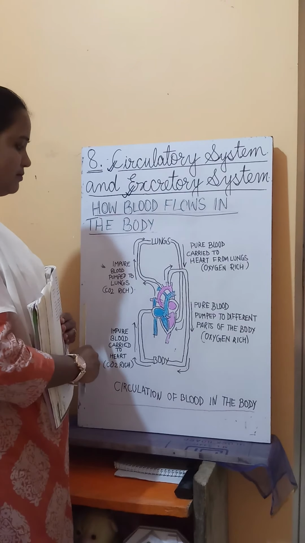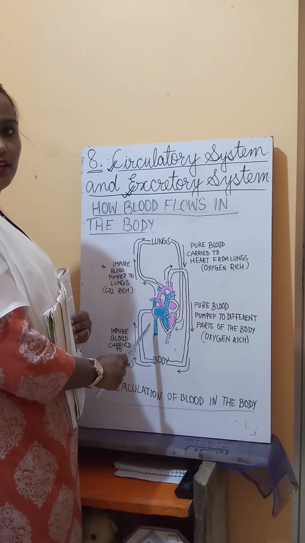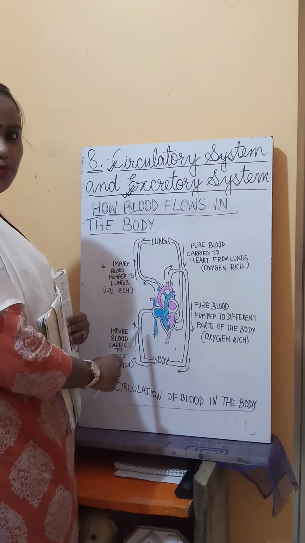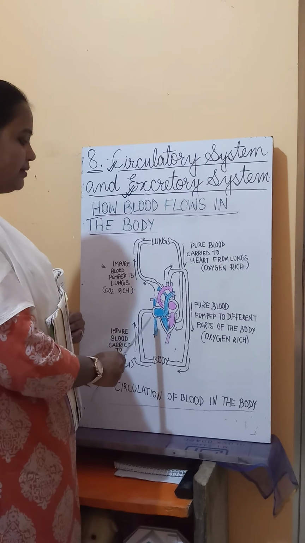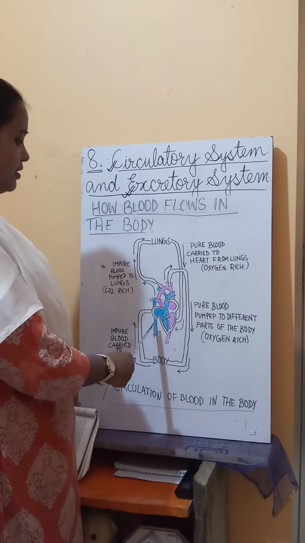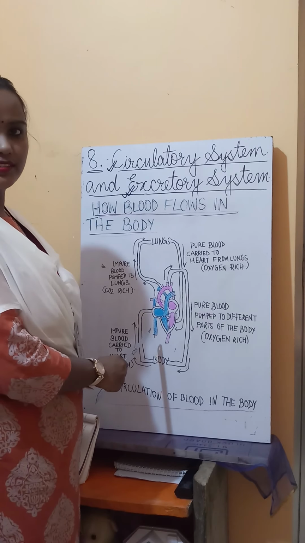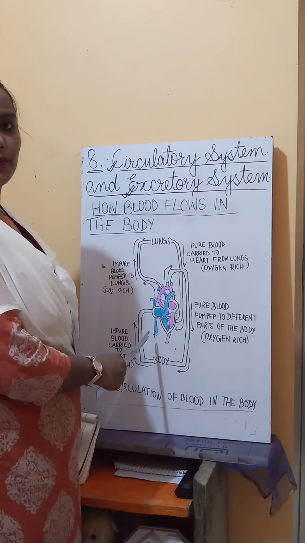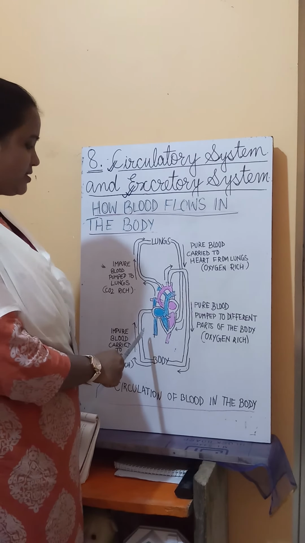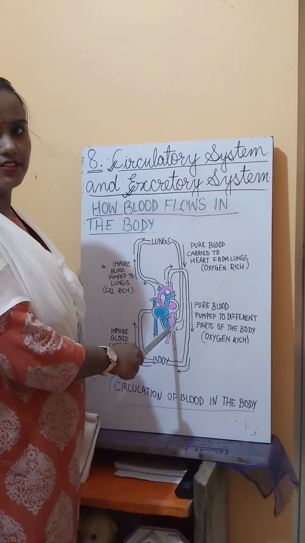Here you can see the blue blood vessels and the red blood vessels. So the blue ones are the veins, and the red ones are the arteries.